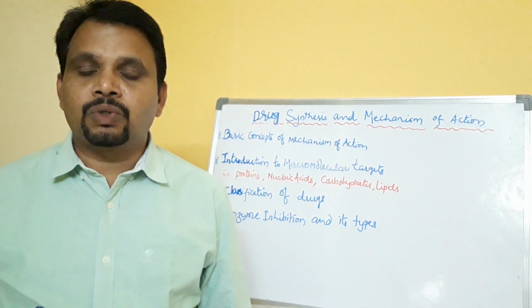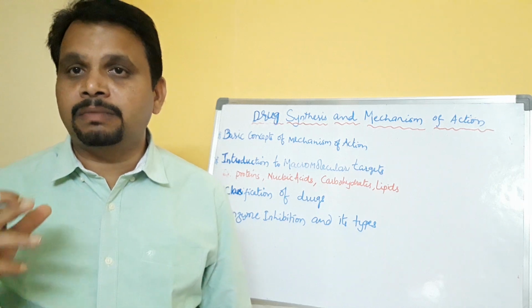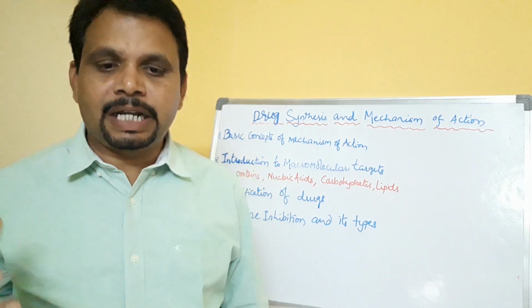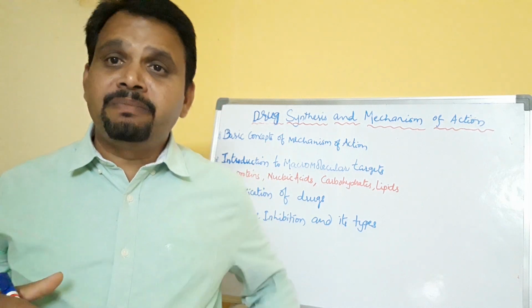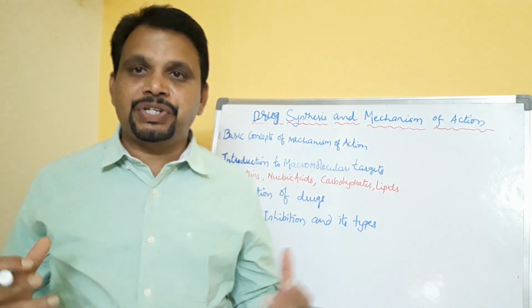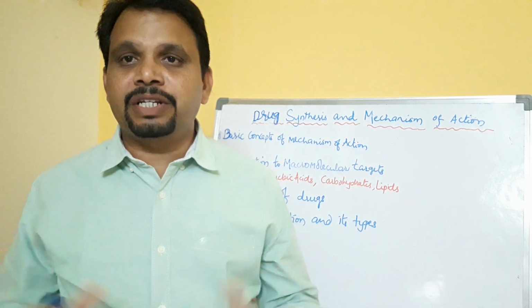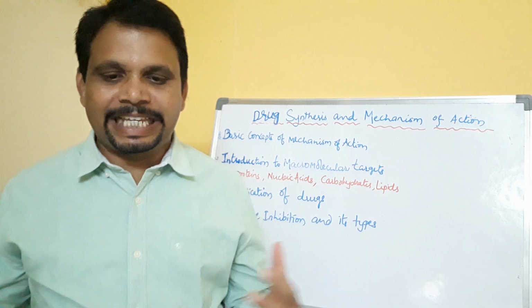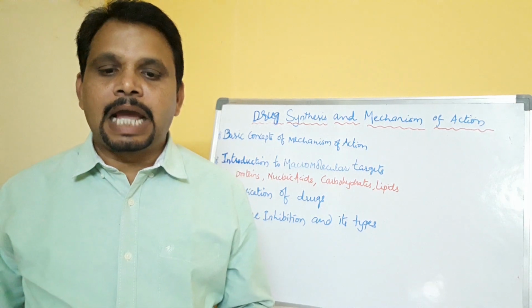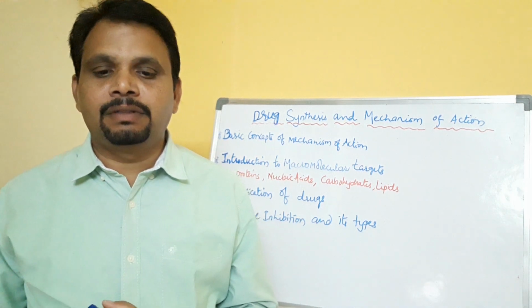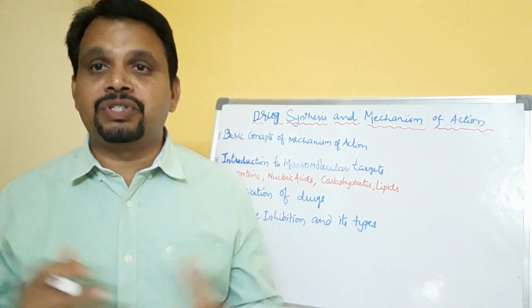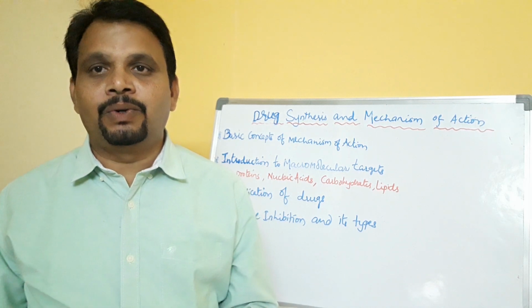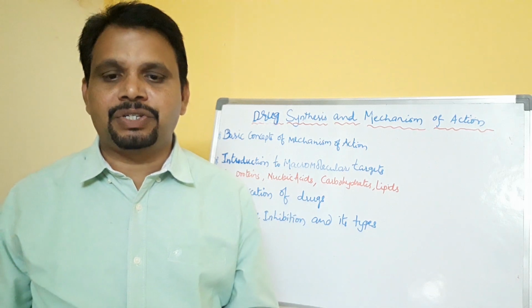So that is the basic principle of drug action. There are some types of drug actions like stimulation, depression, irritation, replacement, cytotoxic action, antimicrobial action, modification of immune system or immune status. Okay, these are the types of drug actions.